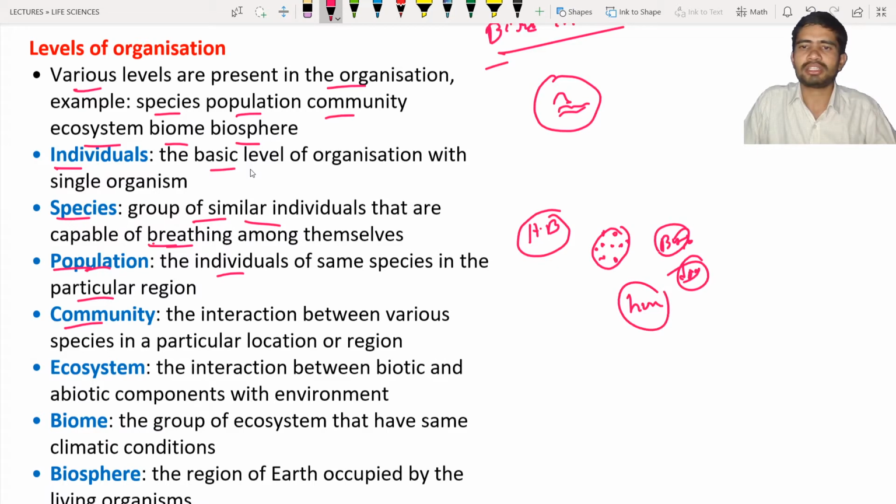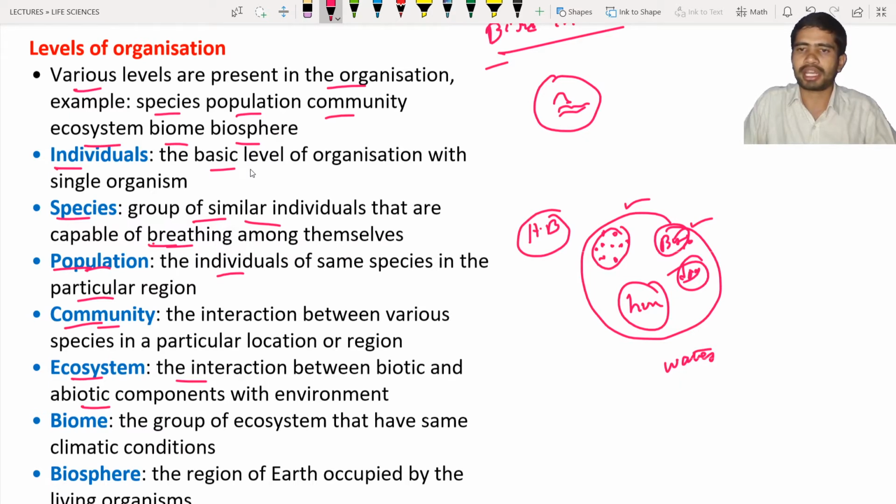The different species live in a particular region, and this is known as a community. Next is the ecosystem. Ecosystem means the interaction between biotic and abiotic components. You can see all these species living and interacting with the water, whether it may be rivers, oceans or ponds.